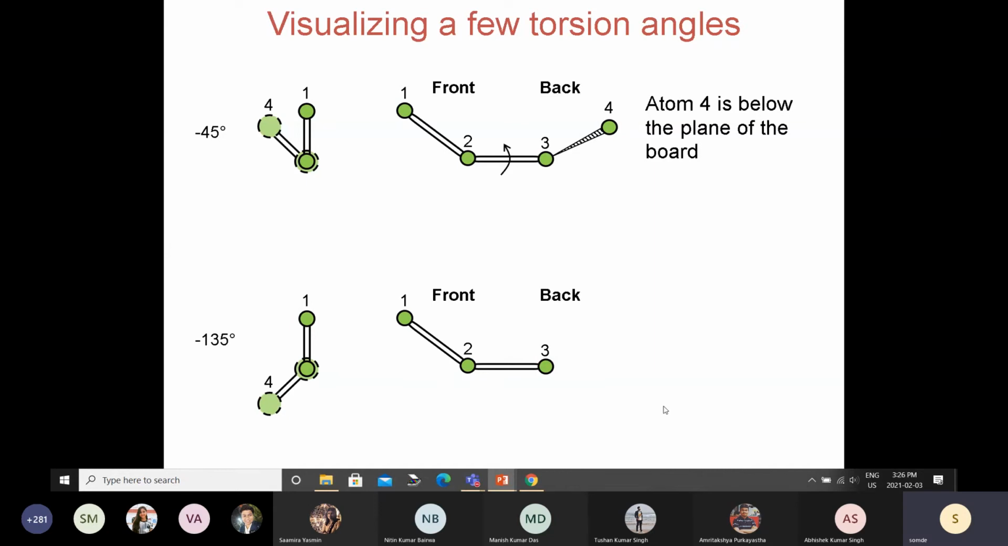First tell me whether it will be up or down. In this direction or in this direction? Sir, down. It will be down. Then whether it will be like this or solid? Sir, downward hatch. Downward hatch, because it will be towards the back of the plane. Right. So this is what you will get for minus 135 degree.